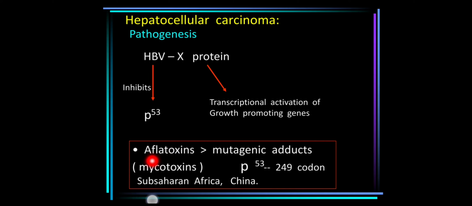Aflatoxins are mycotoxins which also play an important role and act as a co-carcinogen. The aflatoxin B1 produced by a mold Aspergillus flavus can contaminate poorly stored wheat grains or groundnuts, especially in the developing countries. Aflatoxin B always acts along with hepatitis B virus as a co-carcinogen.